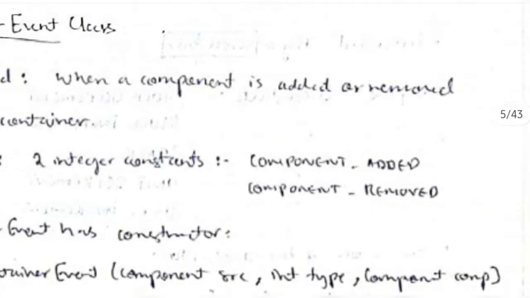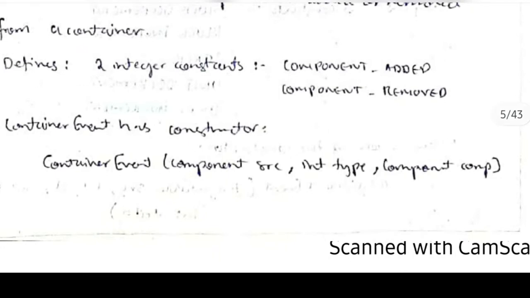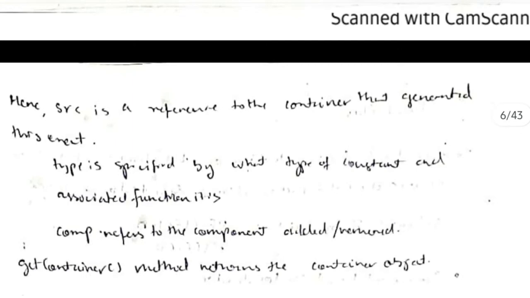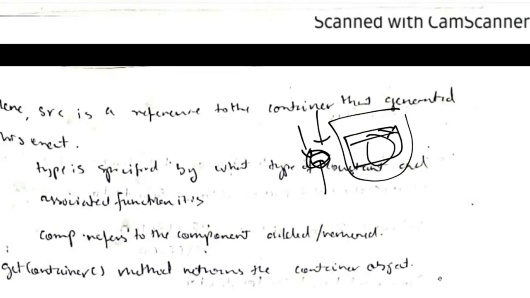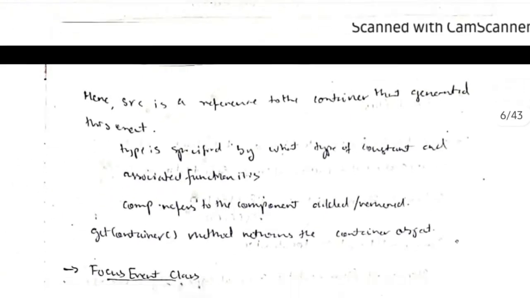Okay, for that these integer constants are used, and the constructor is as follows: source, which source generated the event, and the type, meaning is it added or removed, that will be specified, and component, which component is to be added, on the source. If the screen is the source, the component is that which we clicked on the icon. Okay, meaning if we clicked Google, at that time the Google web page should open. So the Google web page is the component. And in the same way we have the getContainer function to return the container object, meaning which container we are performing the changes on. Okay, that will be returned.